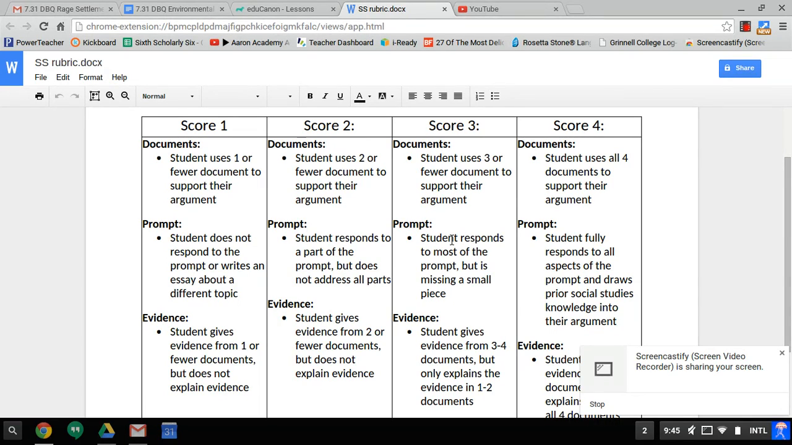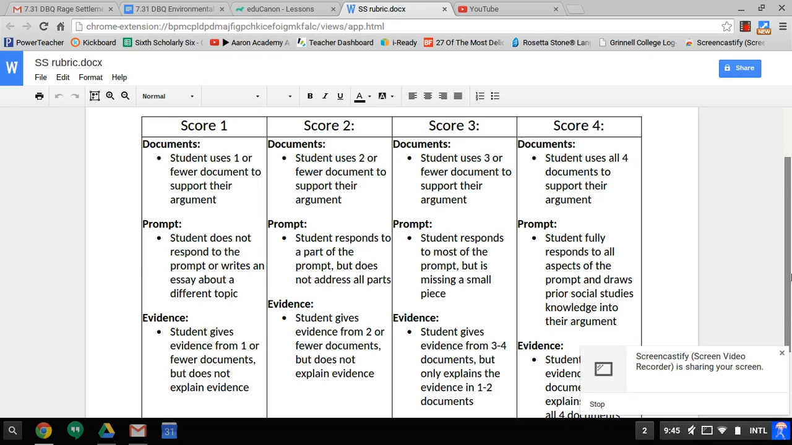For the prompt, a score of 3 would be the student responds to most of the prompt, but is missing a small piece. So our prompt has 2 parts to it, or 3 parts actually. Environment, what's the effect on Louisiana? What's the effect on the United States? So a score of 3 would be a student responding to just the effect of Louisiana or just the effect to the United States, but not including both in their response. So when you write this today, you need to include how it affects Louisiana and the U.S.